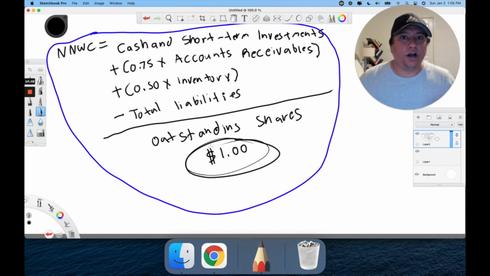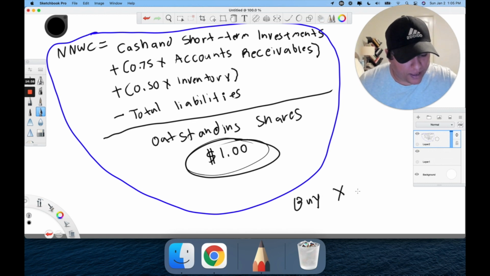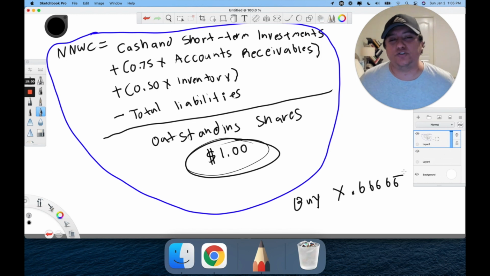So that would be the buy price. To come out with the buy price, it's the net working capital value per share, multiplied by 0.66666 and so on. I usually do 4 sixes. You can do 2 sixes. It's not really going to make a big difference. And then you'll come out with your buy price. And the stock is a buy if and only if it's trading at or below the value that you get here.